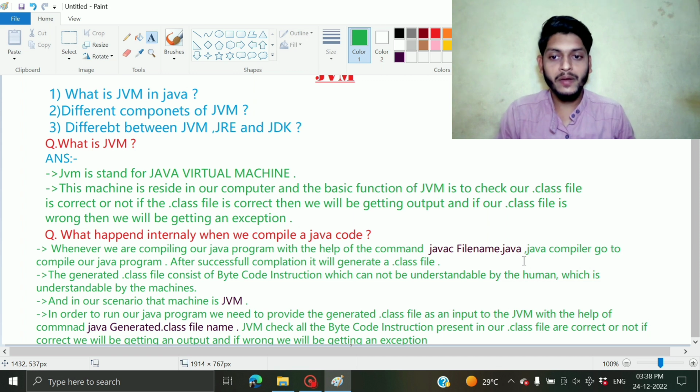So in order to run our Java program, we need to provide the generated dot class file as an input to the JVM, guys. I've already told that JVM takes our dot class file as an input, and with the help of the command java space generated dot class file name, guys. After successful compilation, a dot class file will be generated, and that dot class file we need to provide here, guys. Now JVM checks all the bytecode instruction present in our dot class file. If the bytecode instruction is correct, then we'll be getting an output, or if the dot class file is wrong, then we'll be getting an exception, guys.